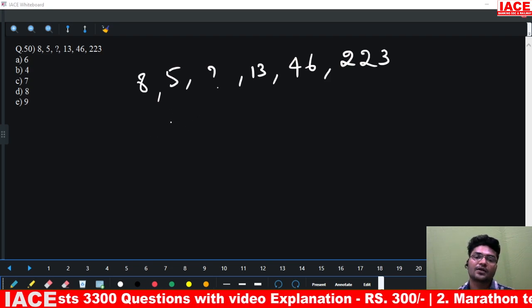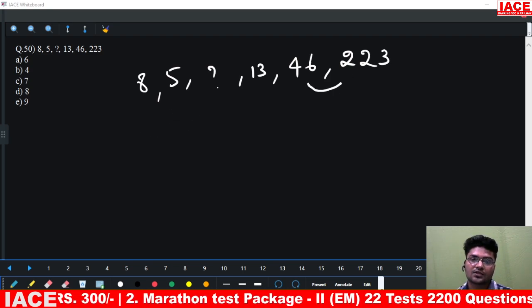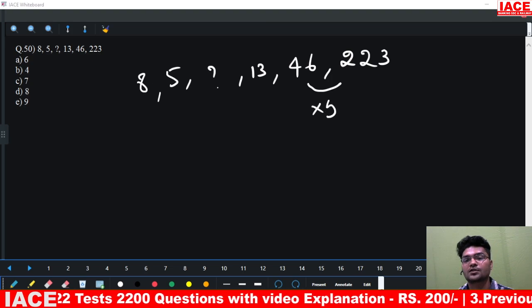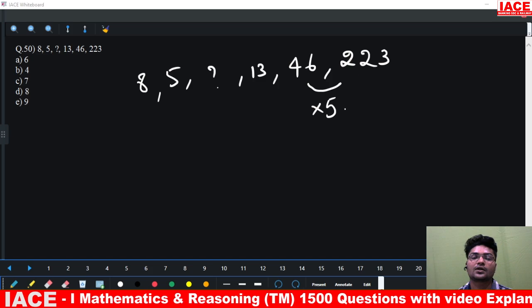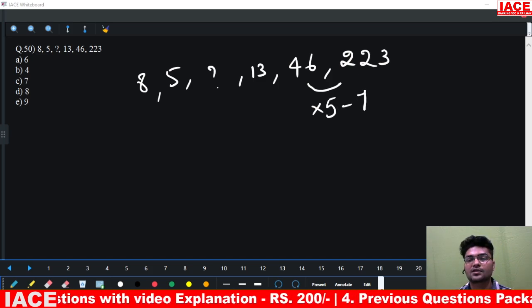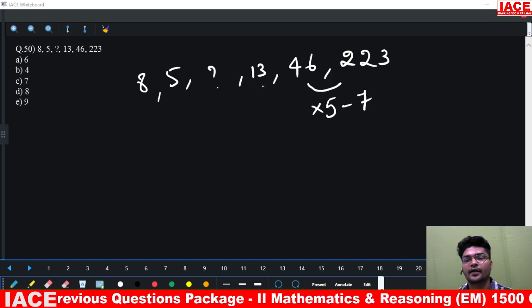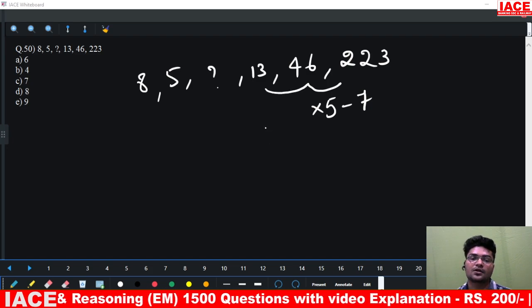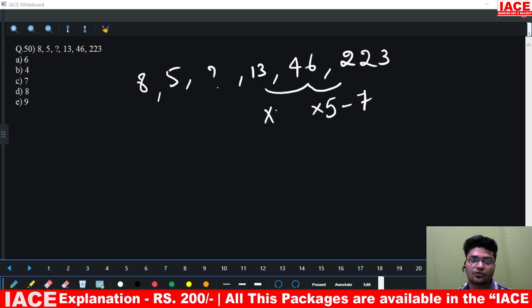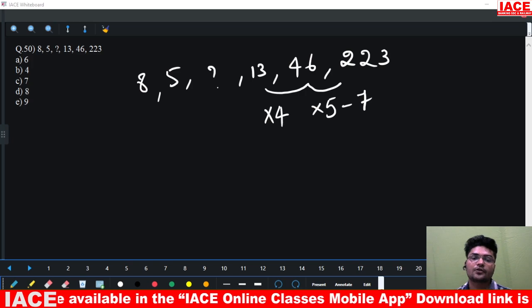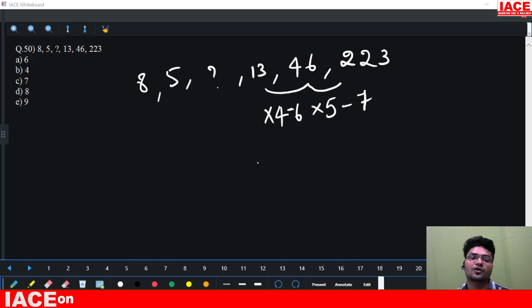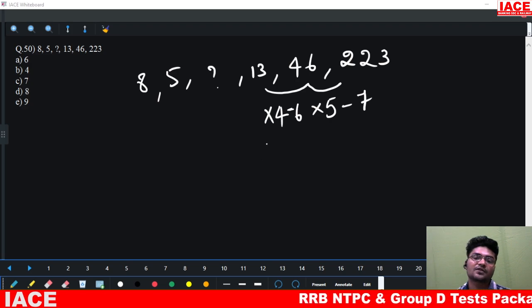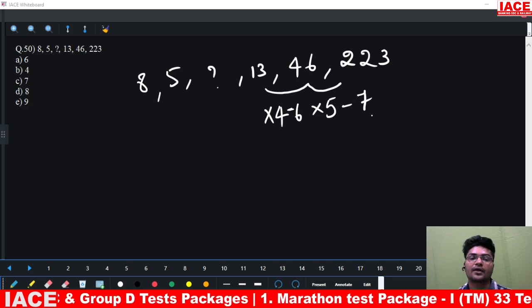So if I look at the bigger numbers again, 46 into 5 is 230, minus 7 will give me 223. Again 13 to 46: this is 13 into 4. 13 into 4 is 52. 52 minus 6 will give me 46. So what we are observing here is into 5 minus 7.